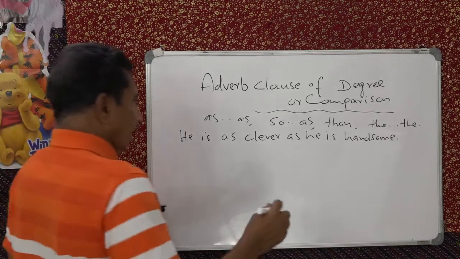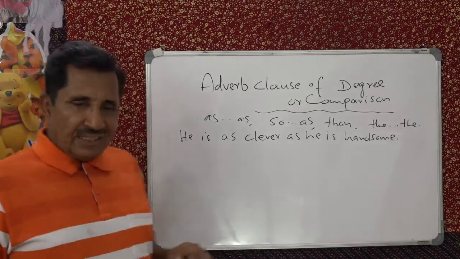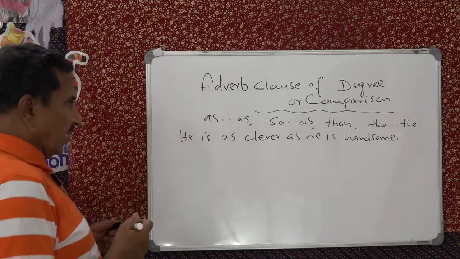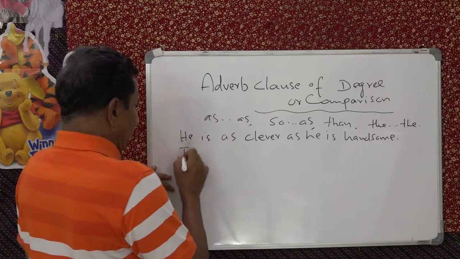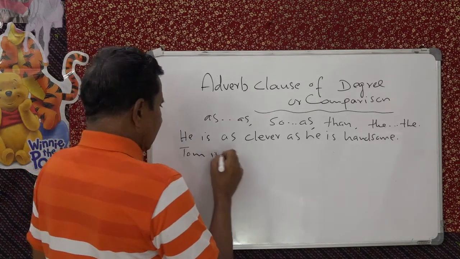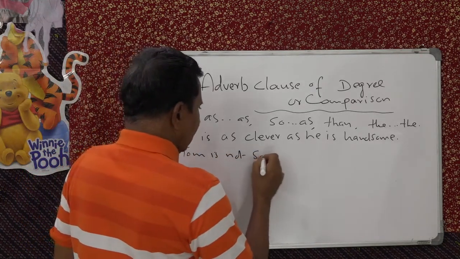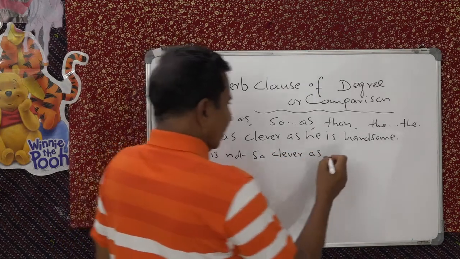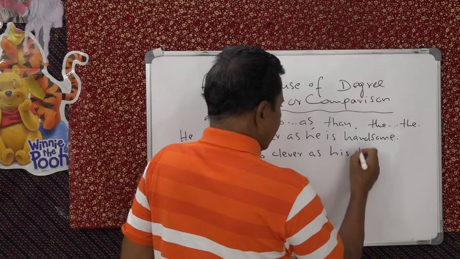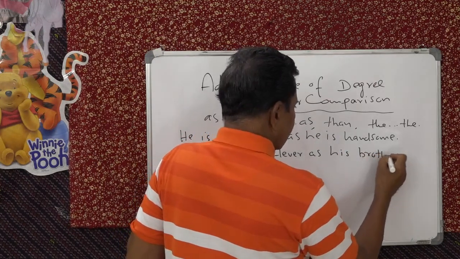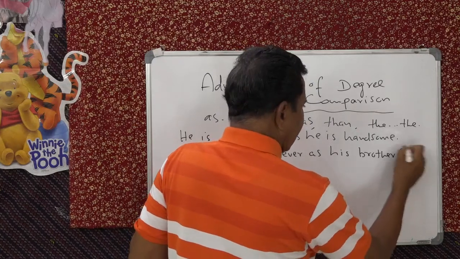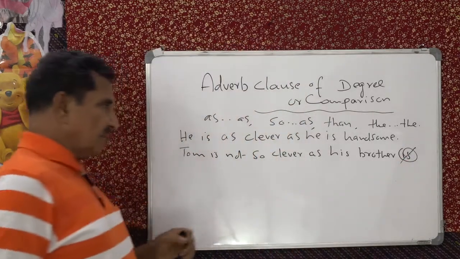I'll give a master sentence and then you have to generate your own sentences. We said that Tom is not so clever as his brother. His brother is, that is understood, but we are not using it here, not necessary.